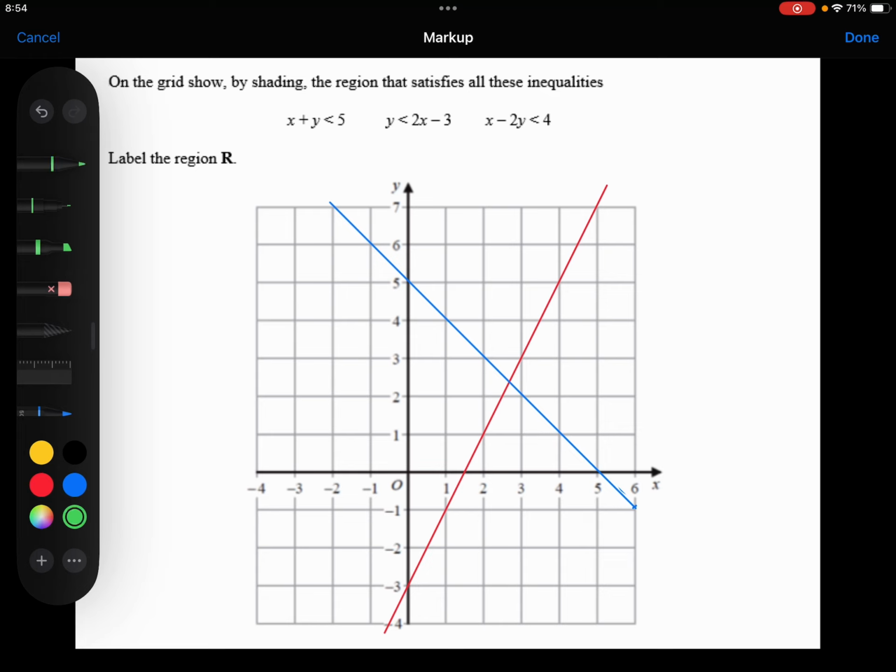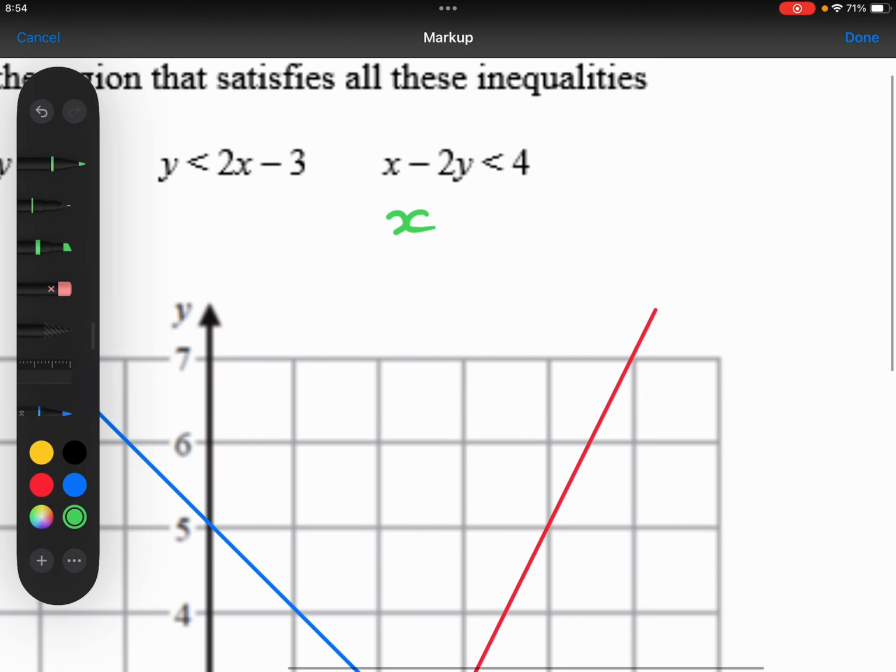Again, I want to make y the subject. So I'm going to add that 2y to both sides. I'm then going to, just because I don't like the negative there, add that over here. Because I want it to be y equals mx plus c. I don't want that minus 2y.